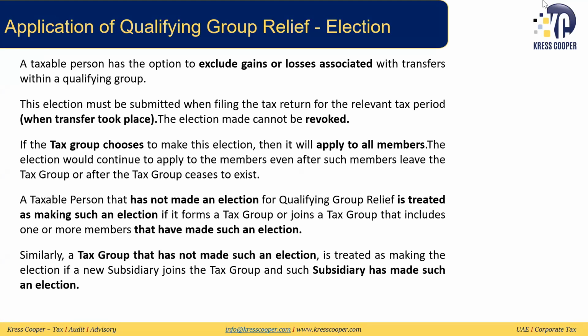So what happens if it's a tax group? Now if there is a tax group and none of the members have made any election yet and the tax group is choosing to make this election, then it will apply to all the members. It will keep applying to all the members, even if any member leaves the tax group or even if the tax group ceases to exist. And if a taxable person has not made an election yet, and if they're forming a tax group and any of the entities in that tax group have already made this election, it will apply to the whole tax group. And similarly, if there is a tax group which has not made this election and a new subsidiary joins which has already made this election, then it will apply to all the companies.